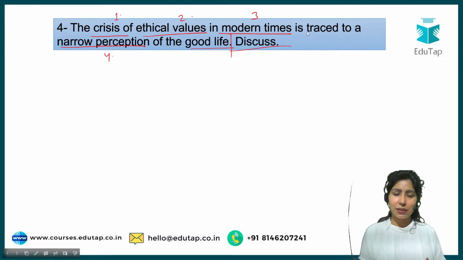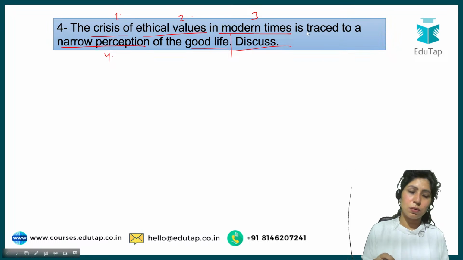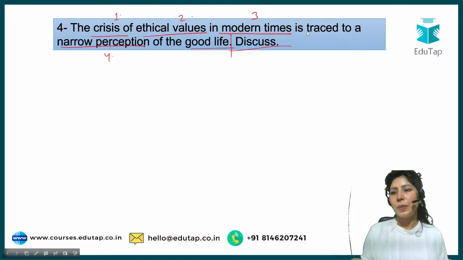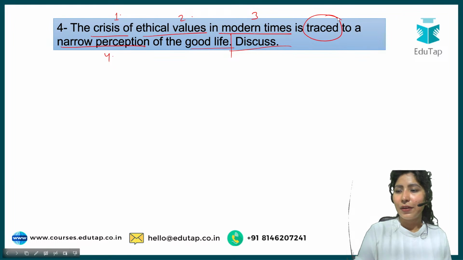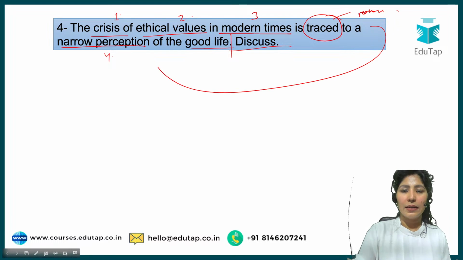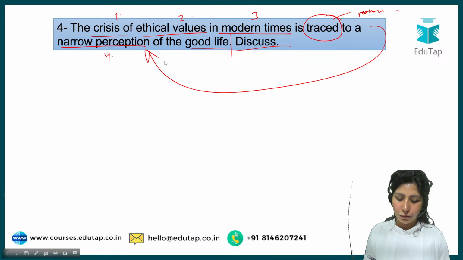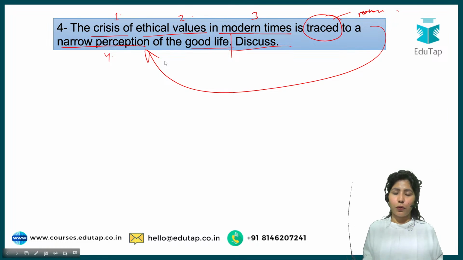The examiner says that there is a crisis of ethical values in the modern times. So probably there was no crisis of ethical values in the previous times or in the past. And he's giving us trace. Trace means what is the reason for this ethical value crisis? Narrow perception of good life. So basically, first of all, what is a good life?